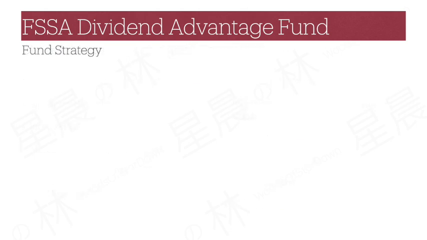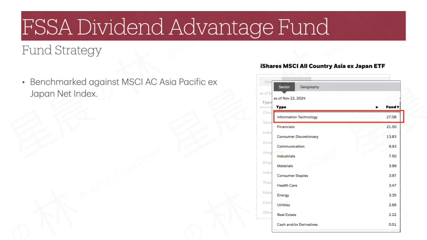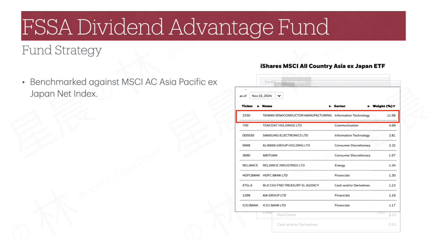Now that we understand the relationship of DIVA and AEP, we will need to look at AEP details when it comes to fund strategy. AEP uses the MSCI All Country Asia Pacific ex-Japan Net Index as the benchmark. If we use the equivalent iShares ETF as a guideline to understand the market, this index has a rather substantial allocation of more than half to the Greater China region. Technology stocks are the top sector exposure. And this is heavily skewed by TSMC alone, which is over 11% exposure, considering there are over 970 positions in the ETF.